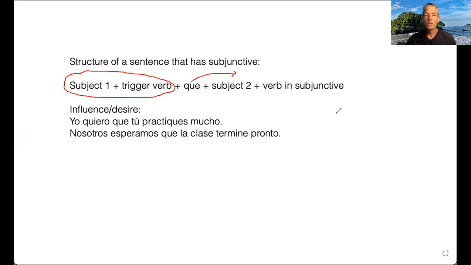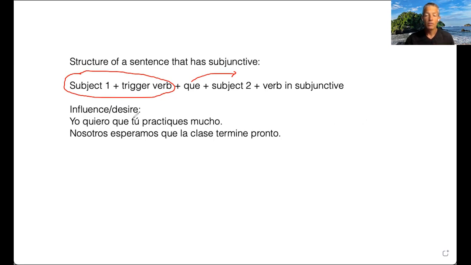The first type of expression that we learned that causes the subjunctive to happen, the first type of trigger, was expressions that have influence or desire. For example, yo quiero que tú practiques mucho. I want you to practice a lot. Translated literally, I want that you practice a lot. Nosotros esperamos que la clase termine pronto. We hope that the class ends soon.